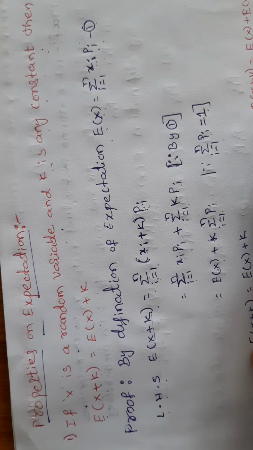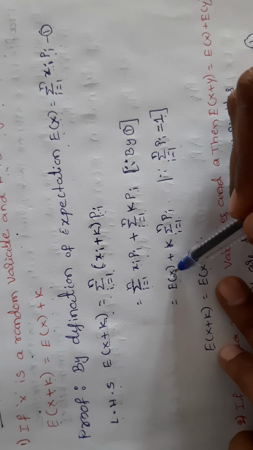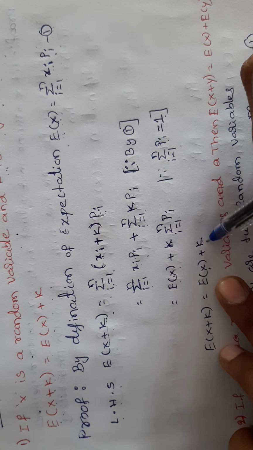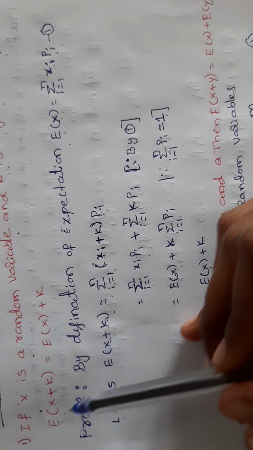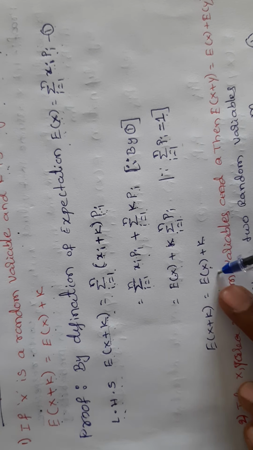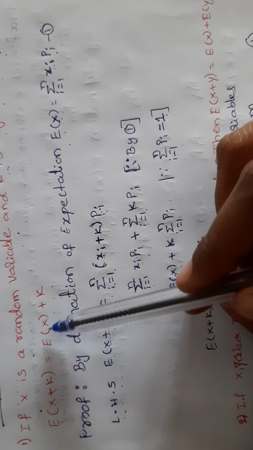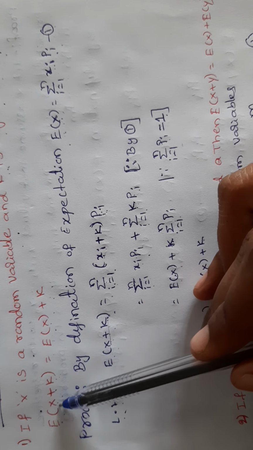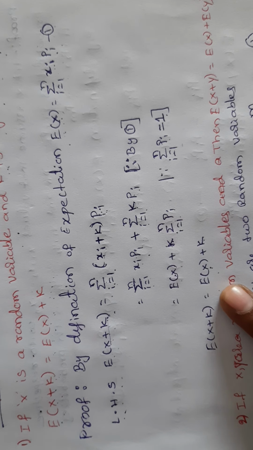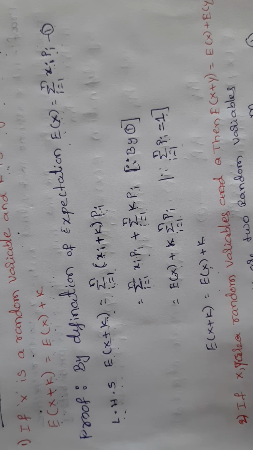E of X as it is, plus k into 1 is k. Hence we prove LHS E of (X plus k) is equal to RHS E of X plus k. The first property is completed.